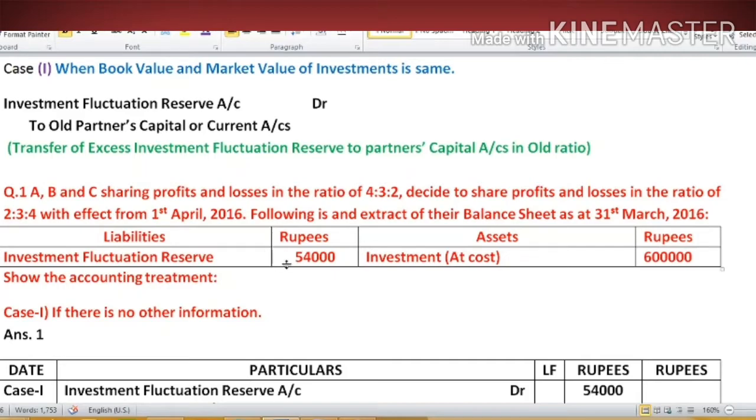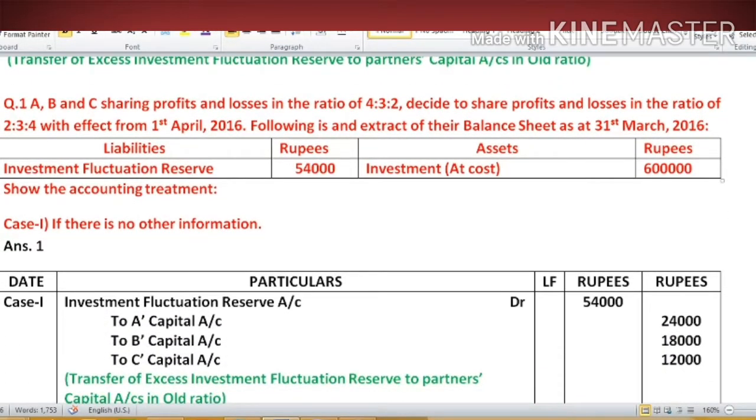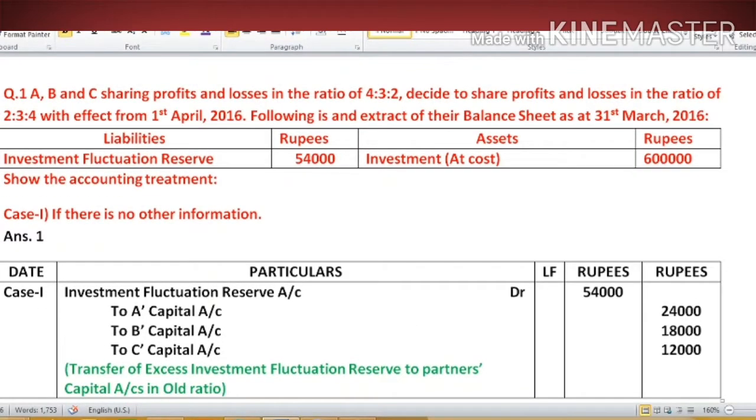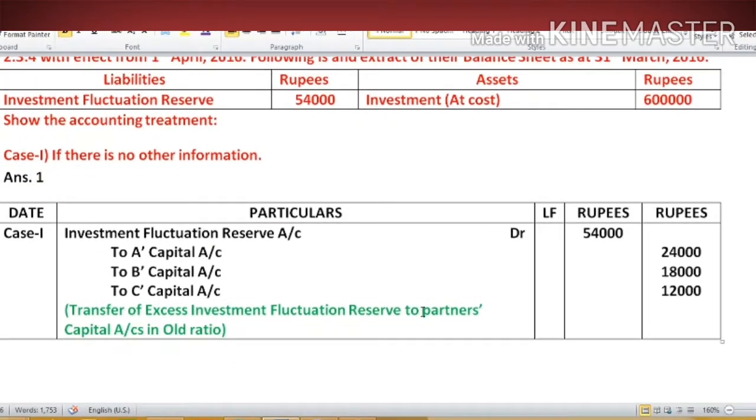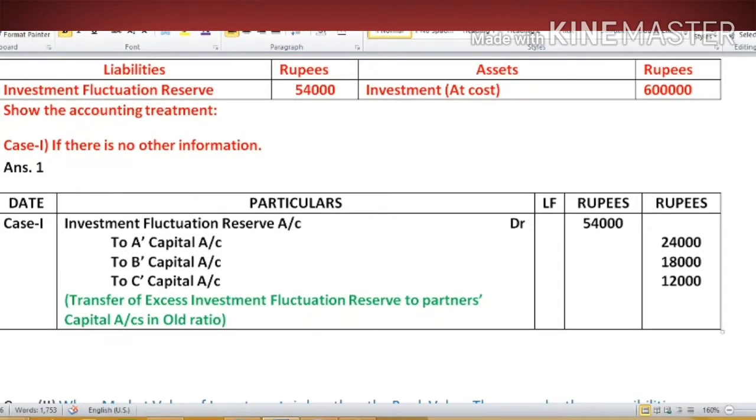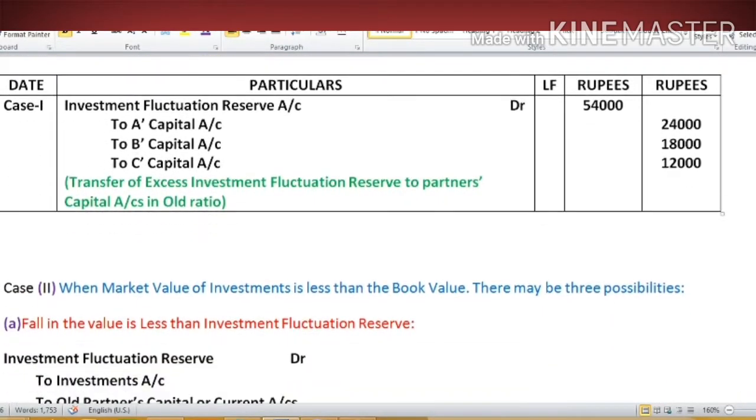In the old balance sheet, investment fluctuation reserve stood at 54,000 and book value of investment is given as 6 lakh, and nothing is given in additional information. So we will assume that the market value of investment is the same as the book value of the investment. So it is a case of no profit, no loss. The whole reserve will be distributed amongst the old partners in old ratio. So you can see the solution. We have distributed the IFR amongst the old partners in old ratio.